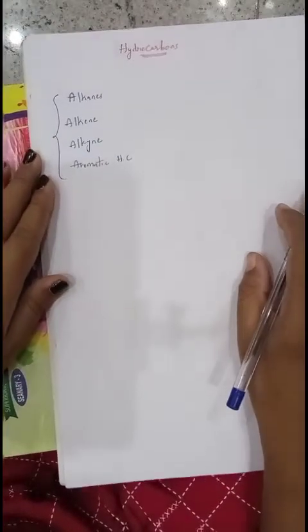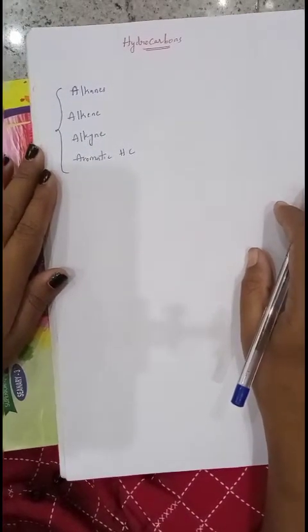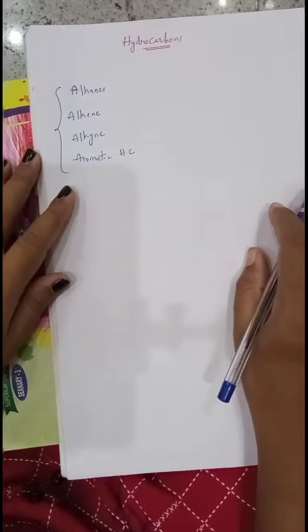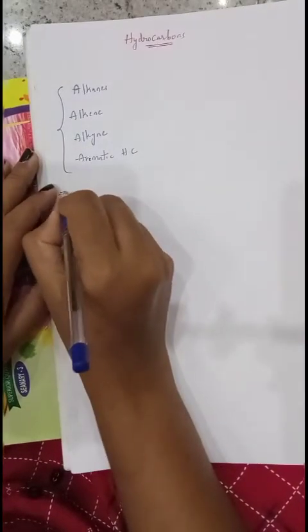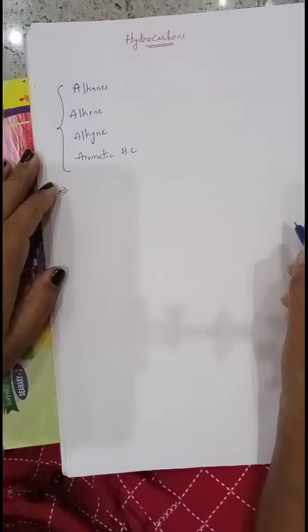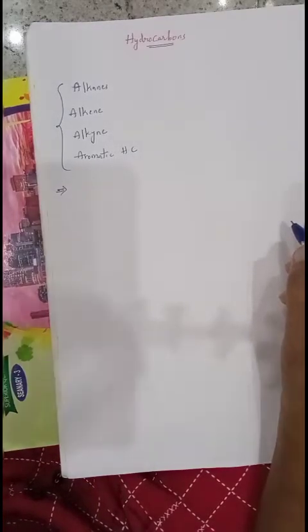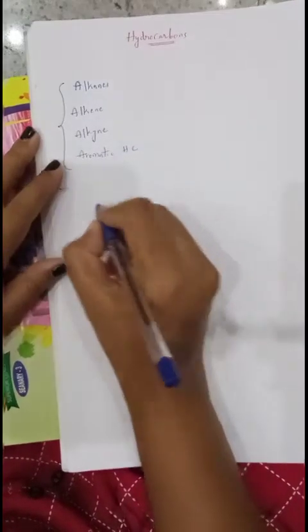These are the 4 topics we want to concentrate on from this chapter: alkane, alkene, alkyne and aromatic hydrocarbons. First we will see questions one by one.